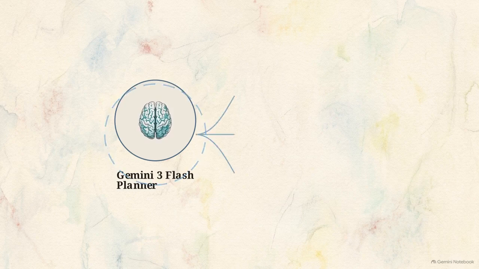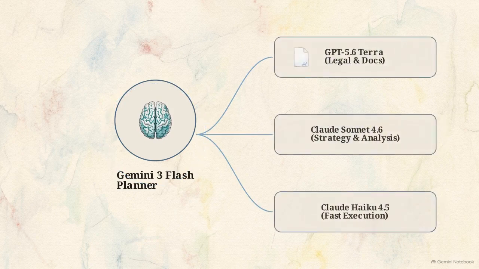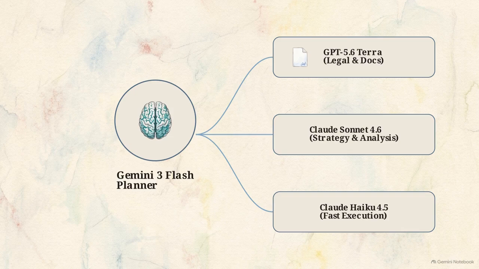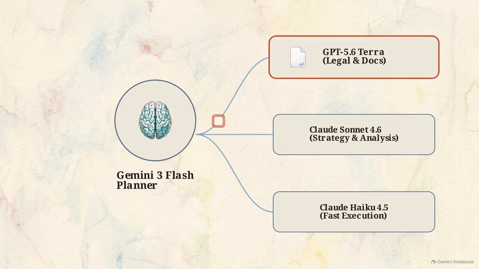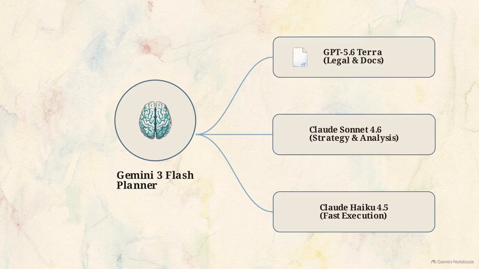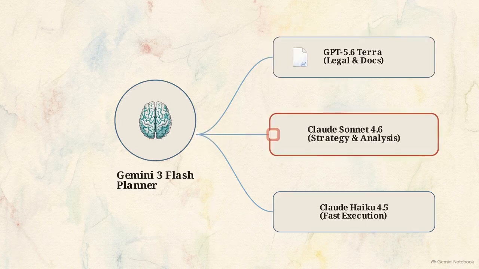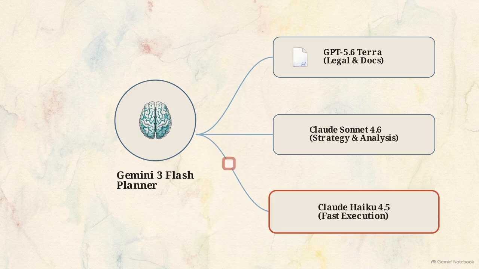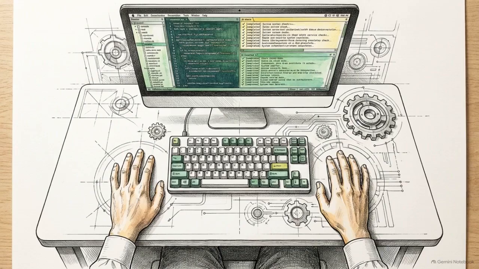Rather than forcing one model to execute every step, the planner dissects the task, sending parallel subtasks to highly specialized nodes. Legal documents map to GPT 5.6 Terra, strategy routes to Claude Sonnet 4.6, and fast execution drops to Claude Haiku 4.5. The user makes no manual selections here. The orchestration layer autonomously assigns the right tool for the job.